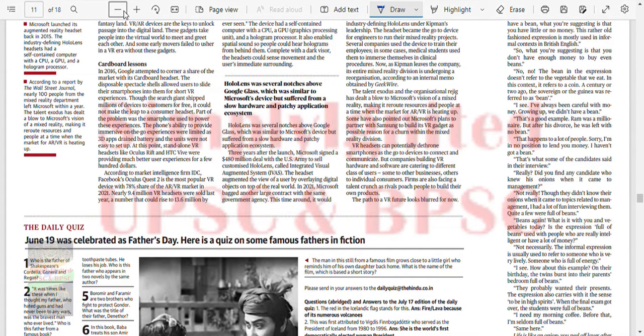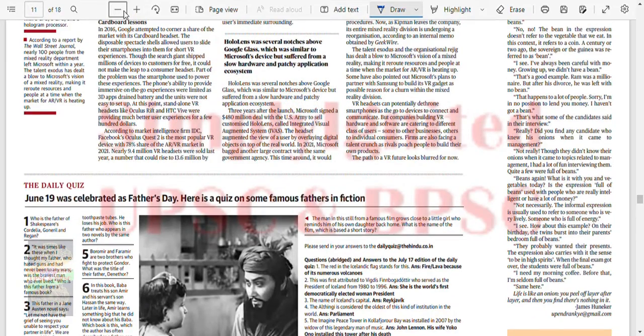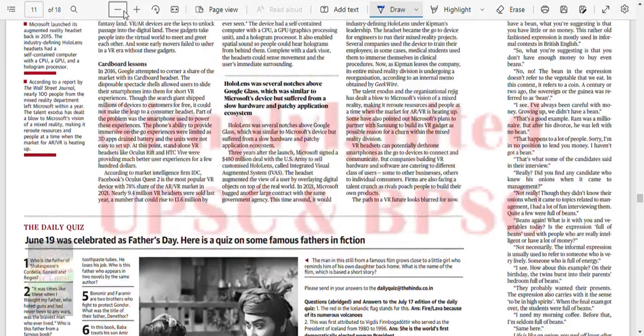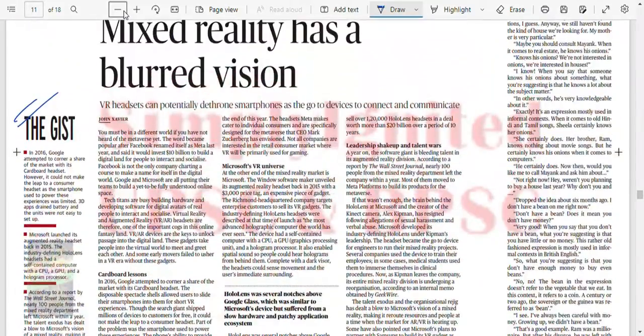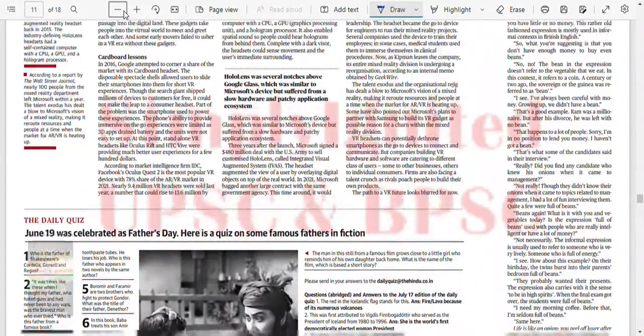The talent exodus has dealt a blow to Microsoft's vision of mixed reality, making it reroute resources and people at a time when the markets for augmented and virtual reality are heating up. Okay, so this is this thing. Give it a read. It is a very easy thing, right?